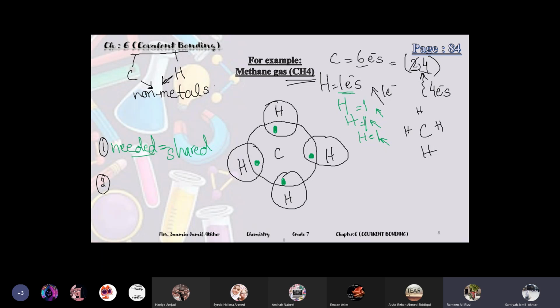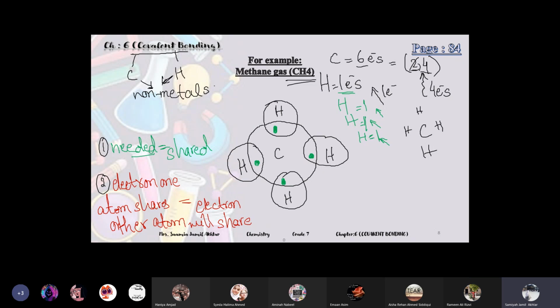Now the second point is that the number of electrons one atom is sharing is equal to the electrons the other atom will share. Okay, so see in this diagram, hydrogen is sharing its one electron with carbon.